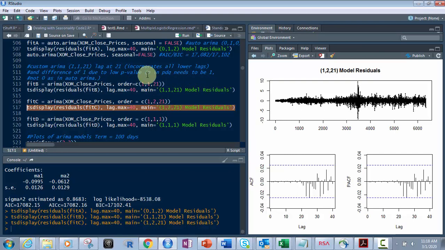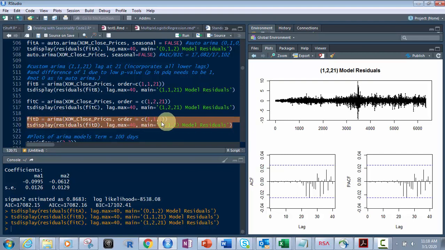So right now our 1, 1, 2, 1 is probably going to be our most accurate, but let's just hold on to see. And then remember I was going to show you the last one was going to be 1, 1, 1, right? The default. That's exactly what this is. So fit D right here shows you the 1, 1, 1 order, same thing, the lag max is 40, right? So it actually cuts off at like 42, but it'll show you up to 40.